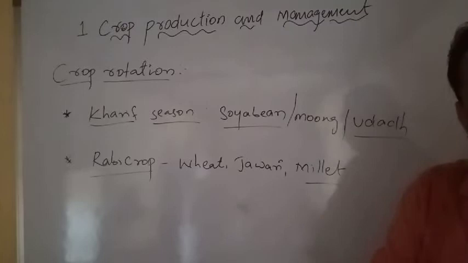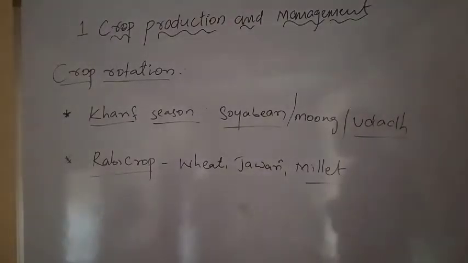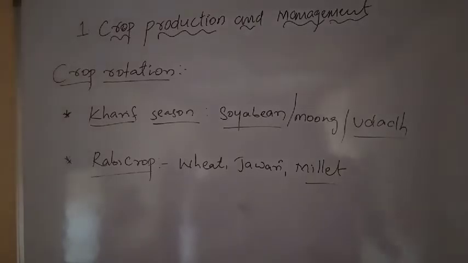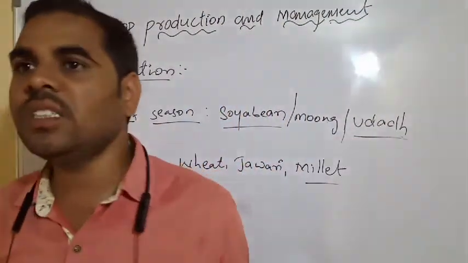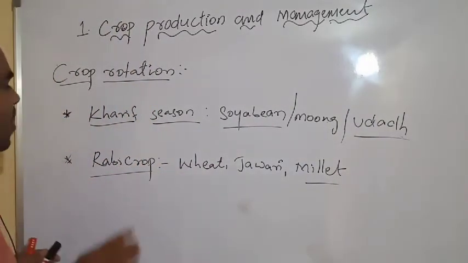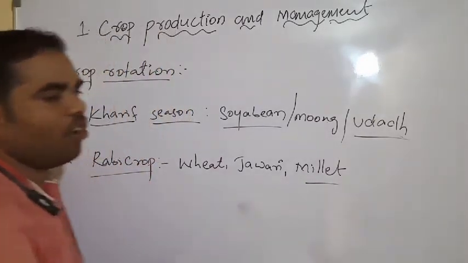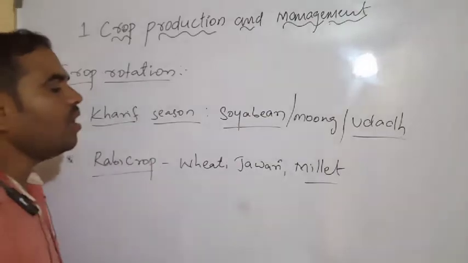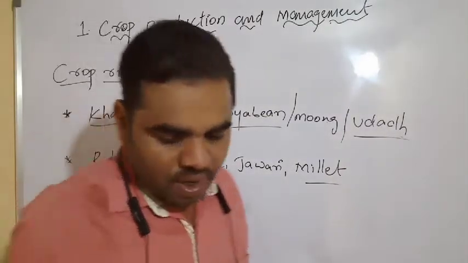In this land fertility is increased because leguminous plants help in the synthesis or fixation of ammonia. Next, after Kharif, the Rabi crops wheat, jowar, millet we have to take. It will give good yield to our field.